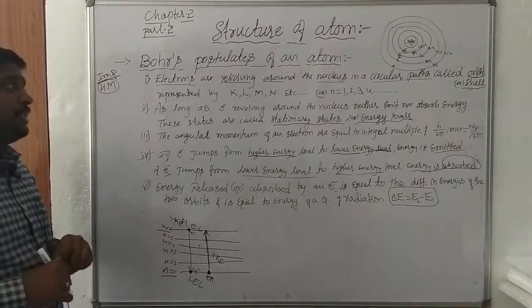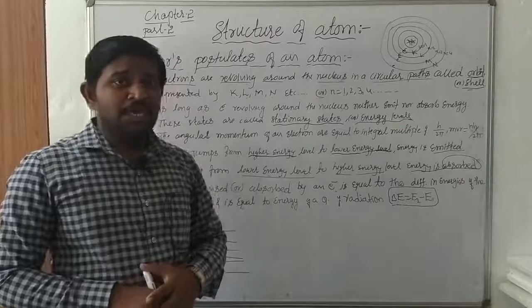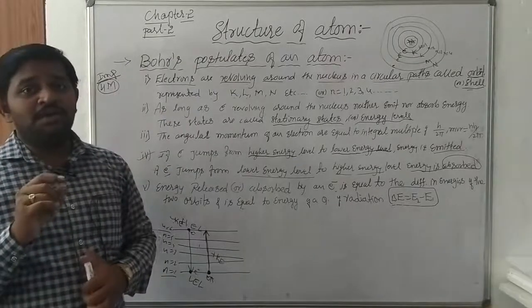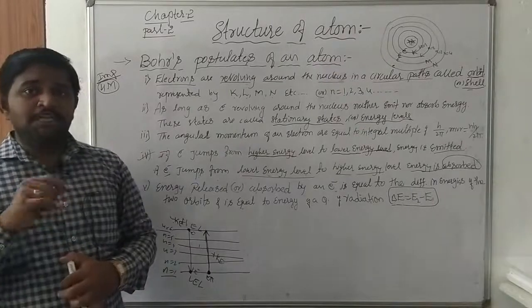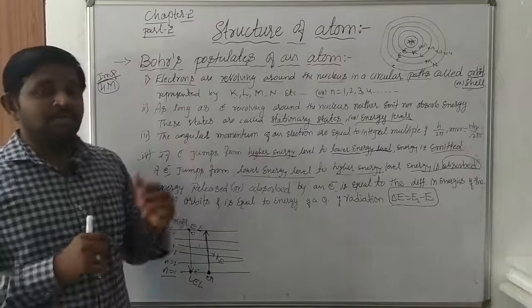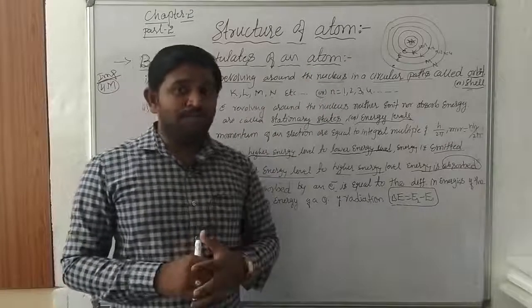So with the help of these postulates we can conclude the atom according to Bohr's. Bohr states that the atom looks like this. Atom consists of a nucleus. The nucleus is surrounded by a number of orbits. Those orbits are revolving in a circular path. That circular path is called an orbit or shell ಅಂತ ಹೇಳ್ತಾರೆ. Those can be named as K, L, M, N ಅಂತ ಹೇಳ್ತೀವಿ. And their energies are 1, 2, 3, 4 etc.